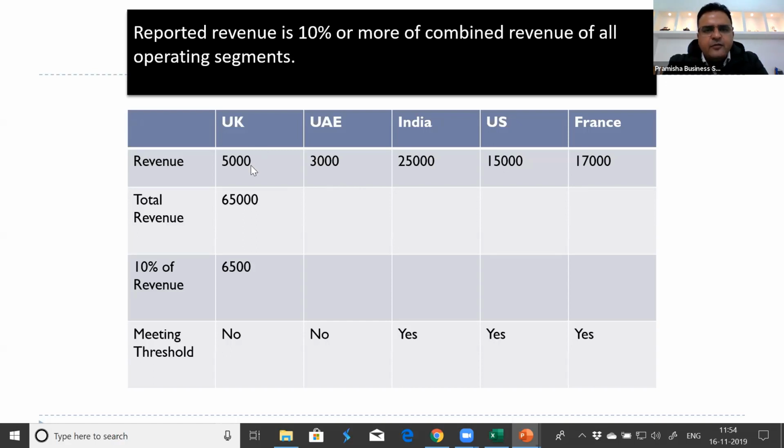So UK is reporting a revenue of less than 6,500, it is not a reportable segment. UAE is not a reportable segment. India is a reportable segment because it is reporting revenue of more than 6,500. US is a reportable segment, France is a reportable segment. This is how we decide the reportable segment on the basis of revenue.